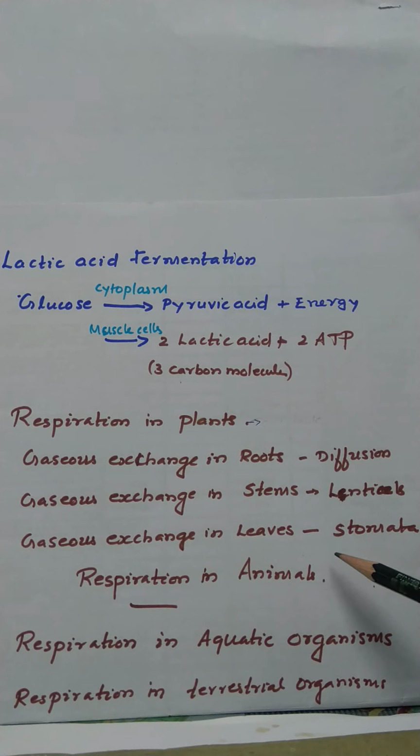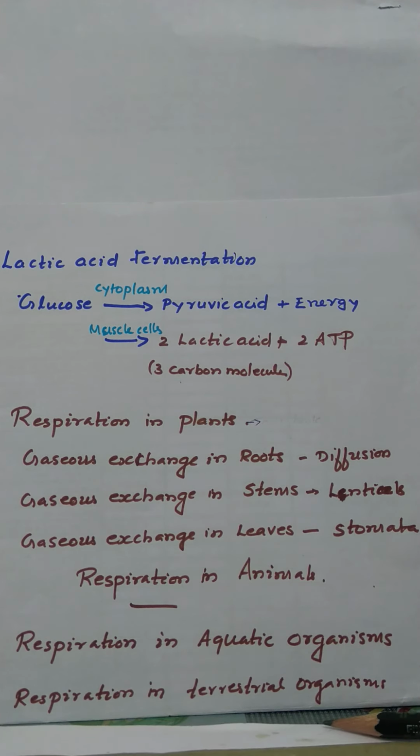So during daytime, when photosynthesis occurs, the carbon dioxide is rapidly used up, for what? It is used up for photosynthesis, while the oxygen is used up in respiration. During night time, the elimination of carbon dioxide takes place.